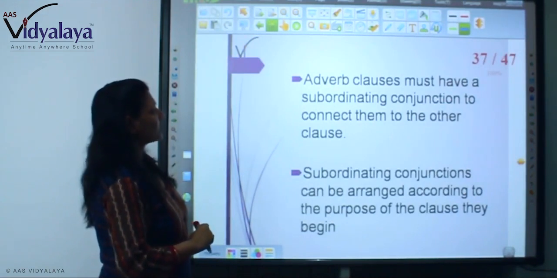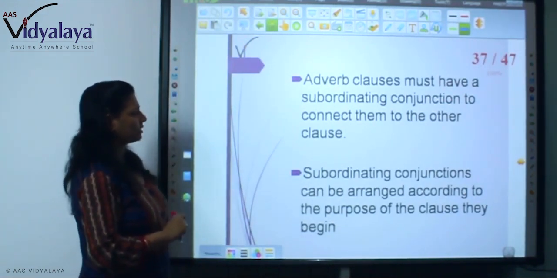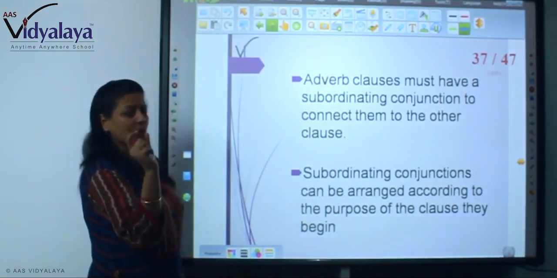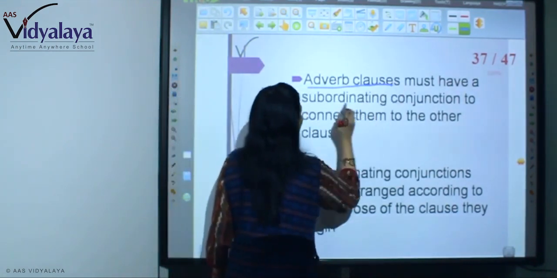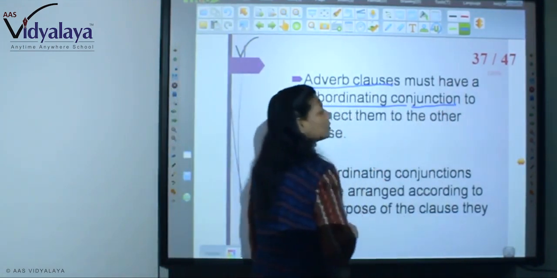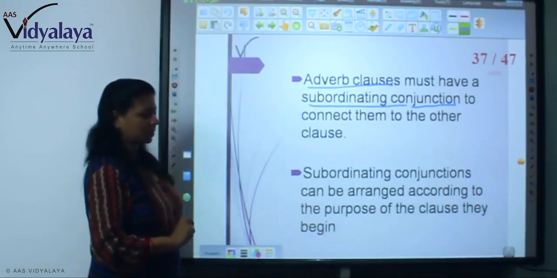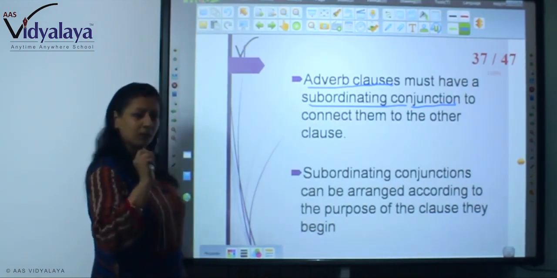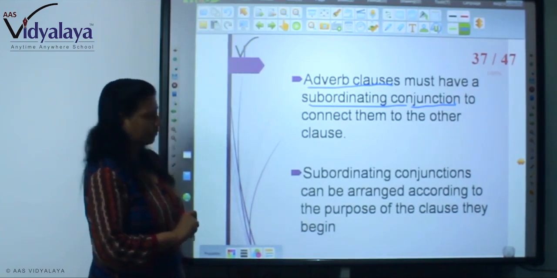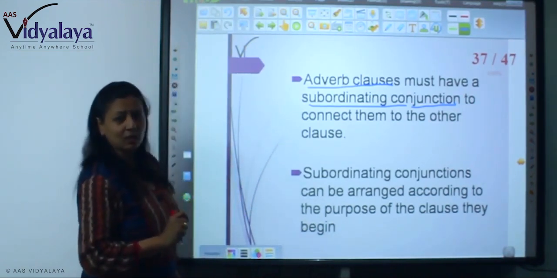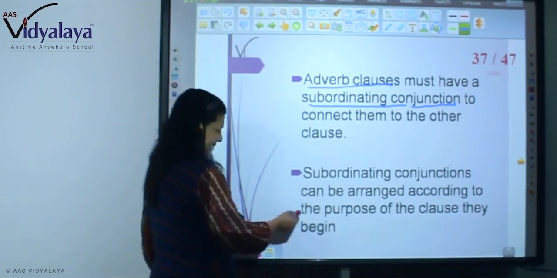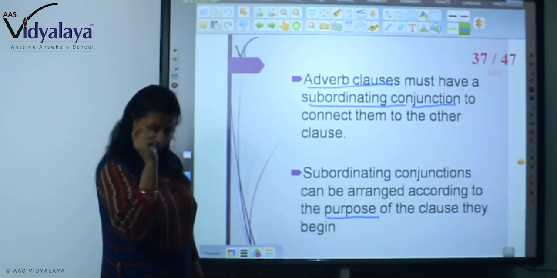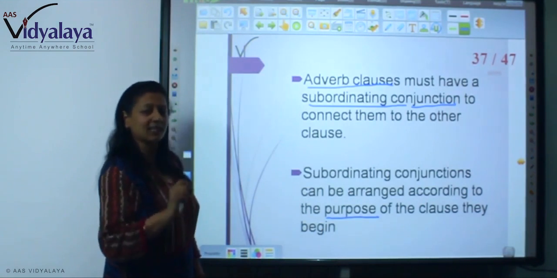Now, adverb clauses must have a subordinate conjunction to connect them to the other clause. You know about the conjunction? That is a subordinate conjunction. Subordinate conjunctions can be arranged according to the purpose of the clause they begin. You cannot add them just any way. You will have to arrange according to the purpose. What is the purpose of the clause? Then according to that you will arrange the subordinate conjunction.